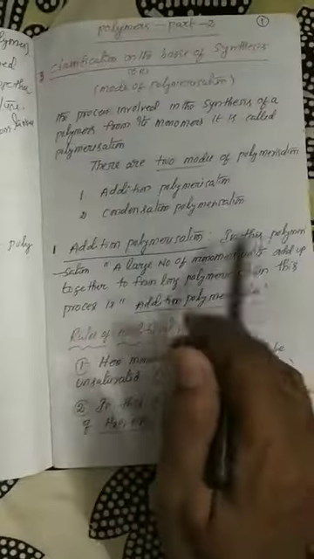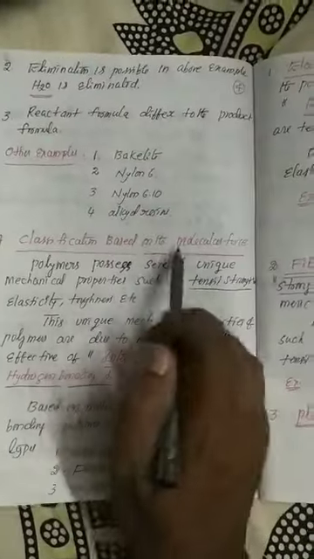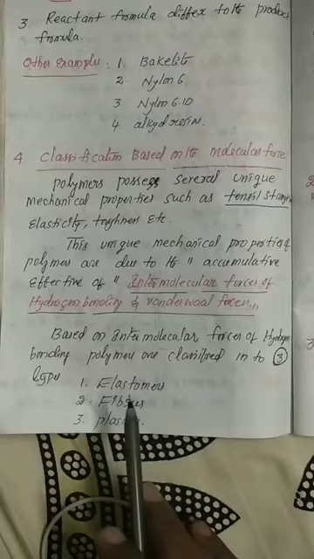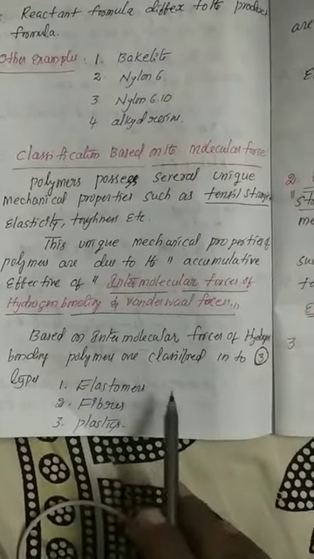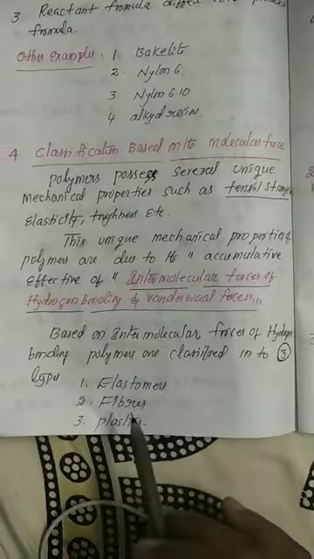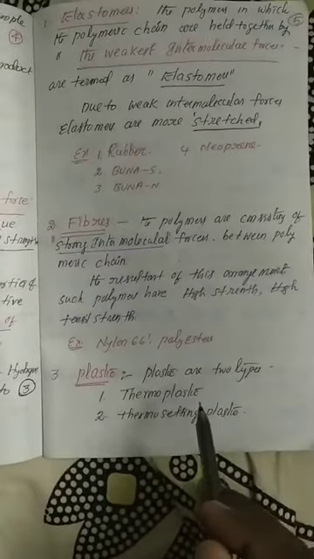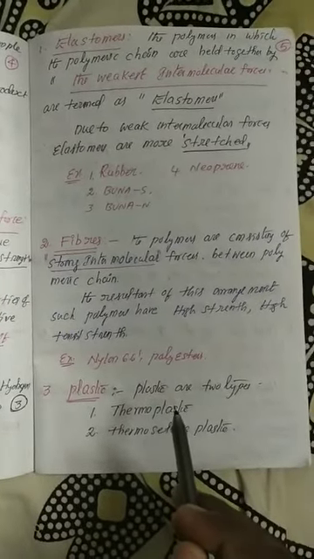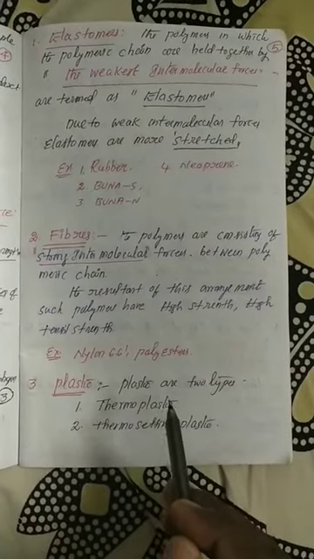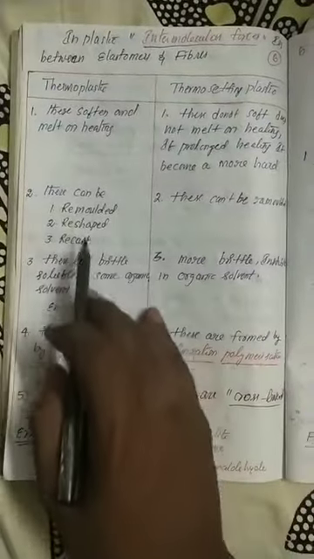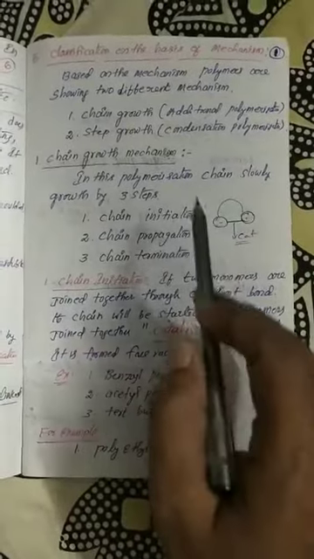The third classification is the synthesis process: addition polymerization method and condensation polymerization method. Next, after that, molecular forces. What are the types? Elastomers, fibers, plastics. Elastomers have weak intermolecular forces, fibers have strong intermolecular forces. Plastics are again of two types: thermoplastic and thermosetting plastic. Thermoplastics have moderate intermolecular forces, in between elastomers and fibers. Thermosetting plastics have highly strong intermolecular forces, including hydrogen bonding. You have already studied the differentiation of thermosetting plastic and thermoplastic.